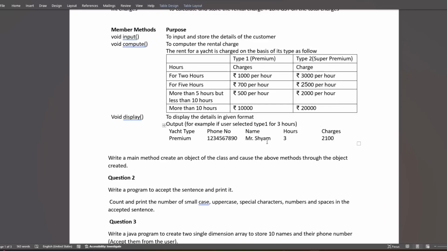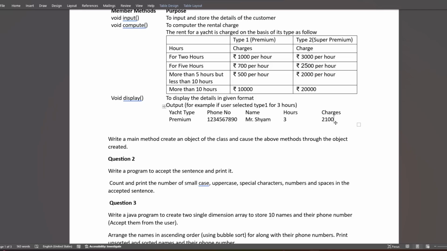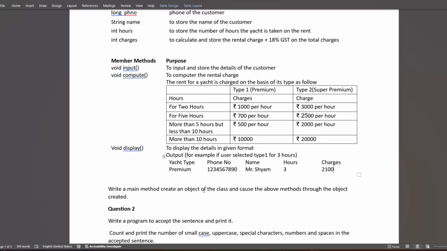That is between 2 hours and 5 hours, so it will be 700 into 3, which is 2100, and on top of that 18%. Whatever comes, we have to put here. I think something is wrong here, I think they forgot about 18% GST.